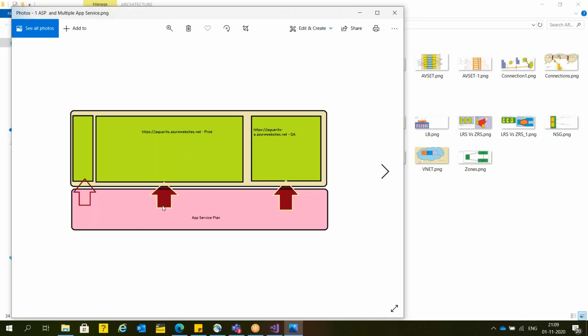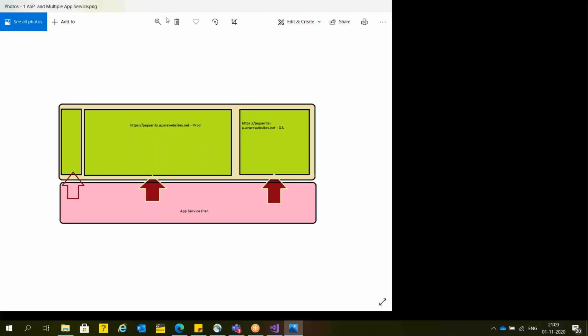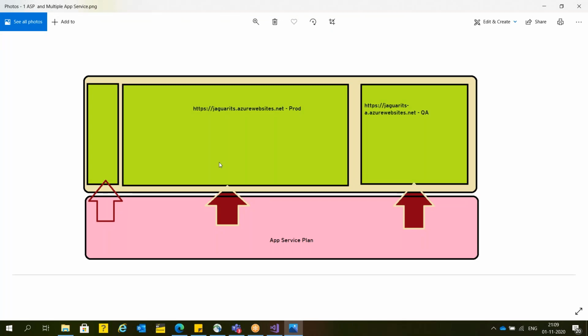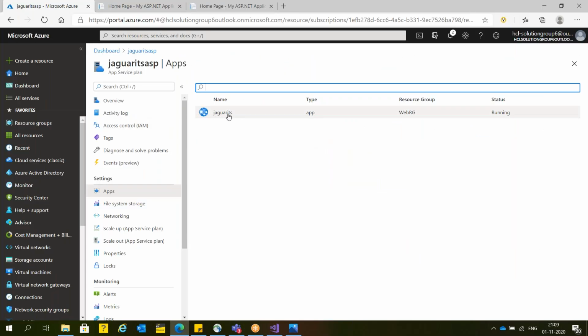So this is one app service plan. As of now, one website is attached to it. If you attach multiple websites, that is possible. But with the same app service plan, there may be a performance issue if there are more users. If there is no user load, at the same cost you can run multiple websites. Guys, is this point clear to all of you or not? If not, I can show you again. What I'm doing, I'm going to create one more website and attach it to the same app service plan.